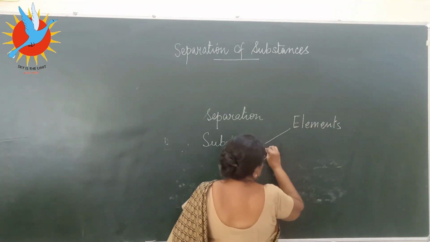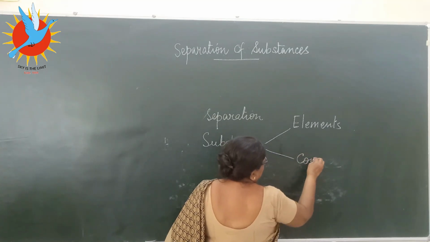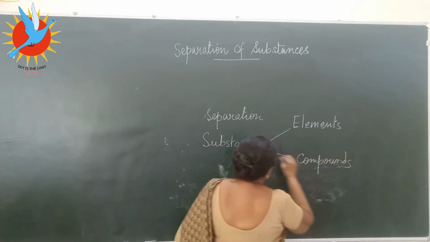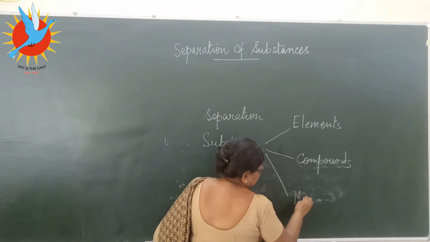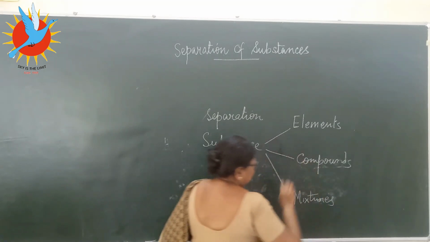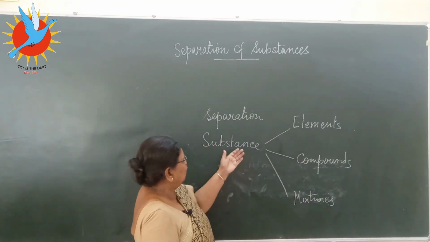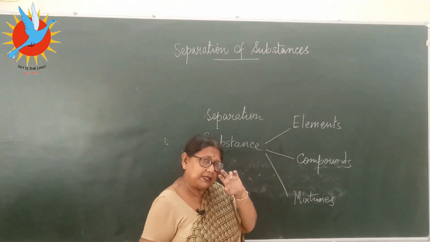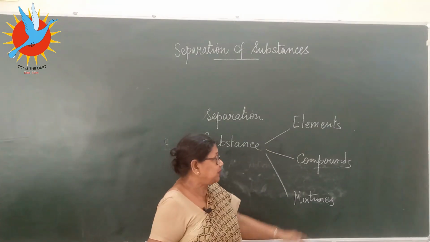Elements, compounds, and mixtures. Elements, now all are substances, all are made out of molecules, the smallest particle. Now how do we differentiate between them?